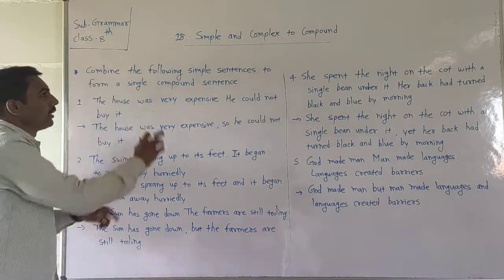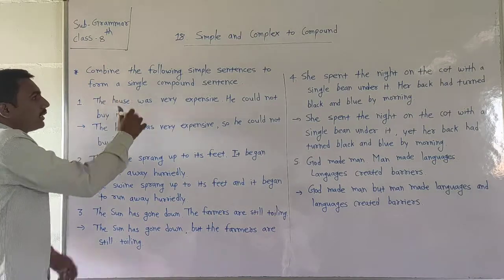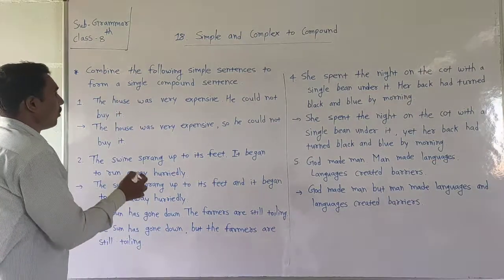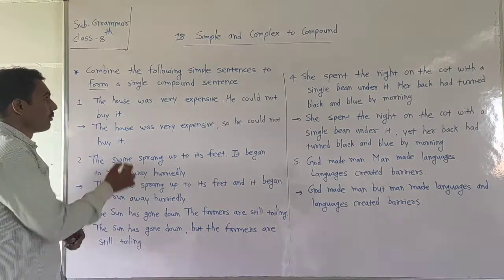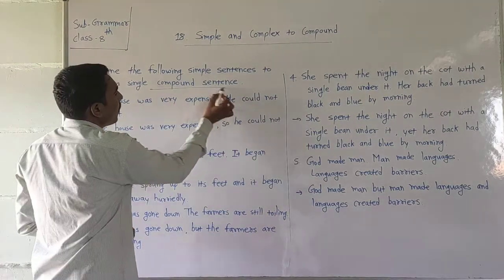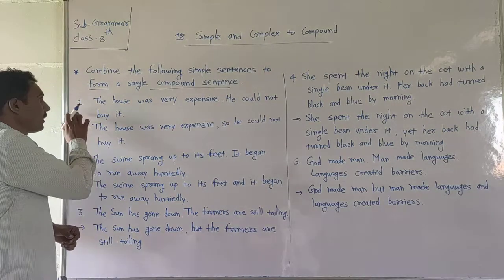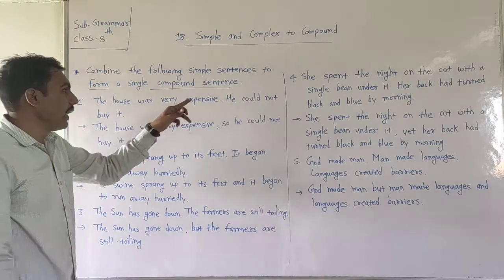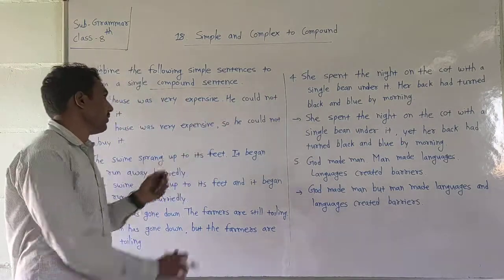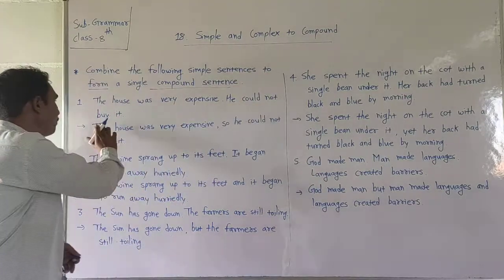Combine the following simple sentences to form a single compound sentence. Form means prepare. Remember this, form a single compound sentence. The first sentence is: The house was very expensive. It is one simple sentence. Then another sentence: He could not buy it.